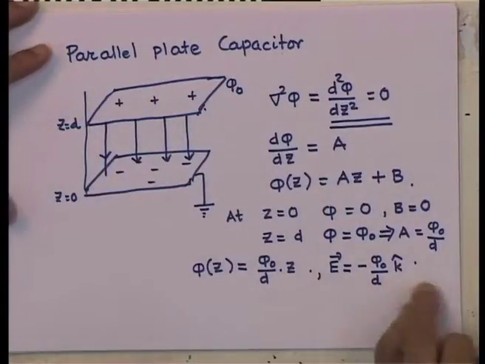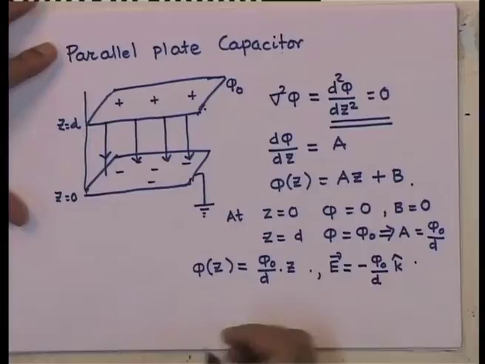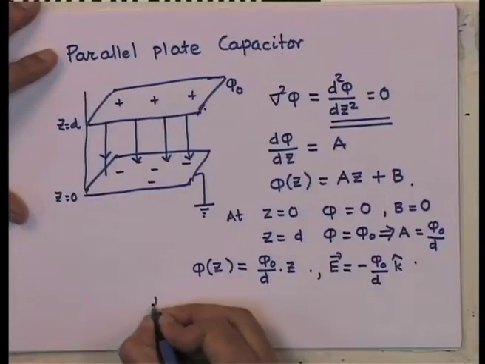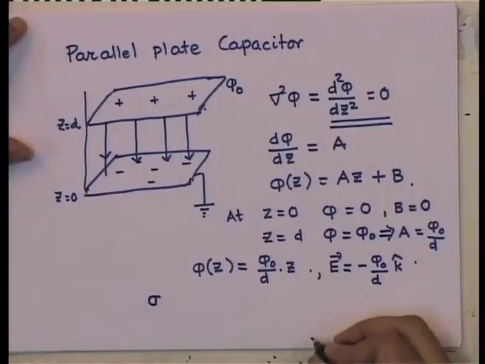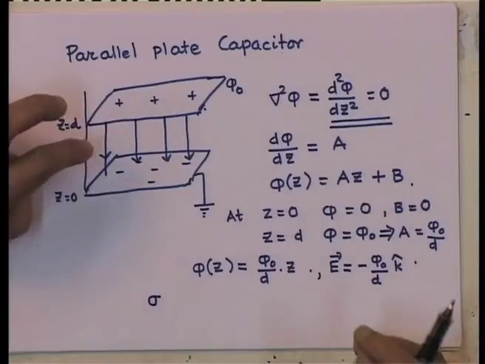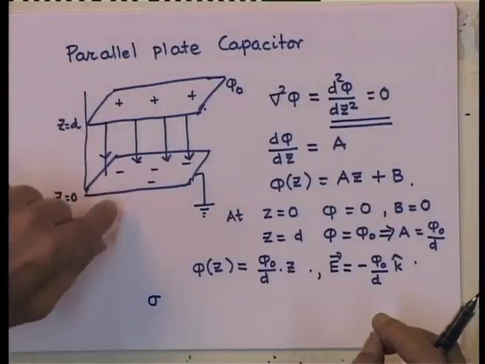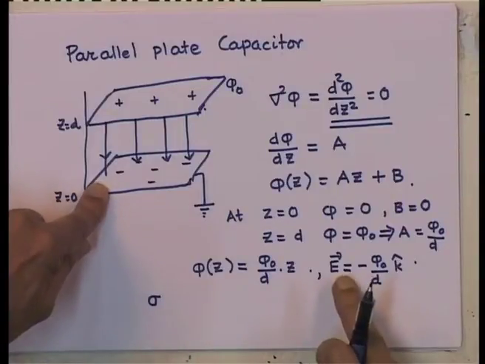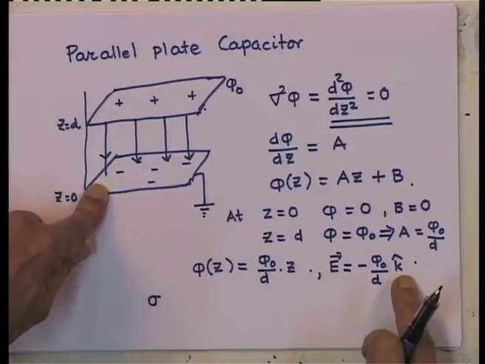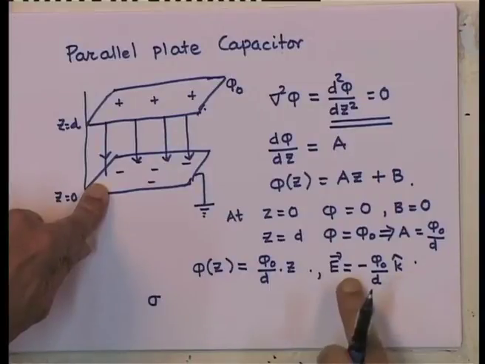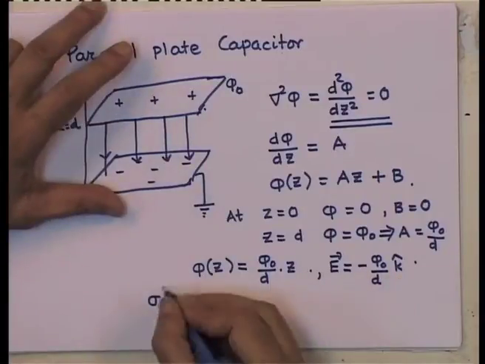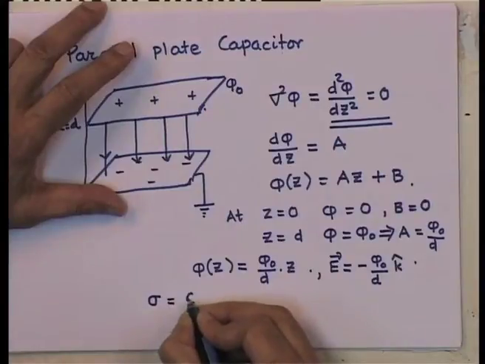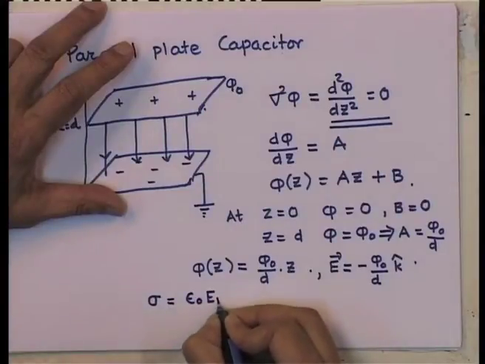Now, once I know the electric field, I can calculate the charge density on the plates. While calculating the charge density, you have to be a little careful. You have to notice that the normal component of the electric field gives me the charge density, which is basically sigma equal to epsilon 0 times E n.